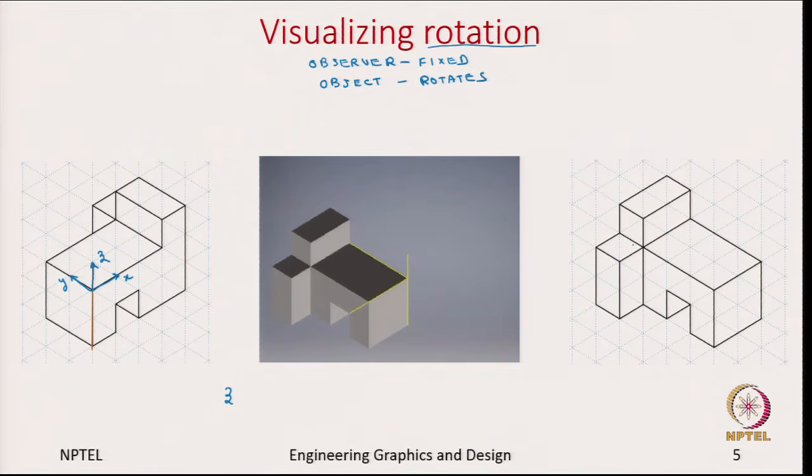In this case we have rotated in the clockwise direction. Was it clockwise or anti-clockwise? We have rotated anti-clockwise. So, this is the direction we have rotated. Okay. So, that needs to be shown. This is the way to represent that the axis of rotation is z and the rotation is anti-clockwise.